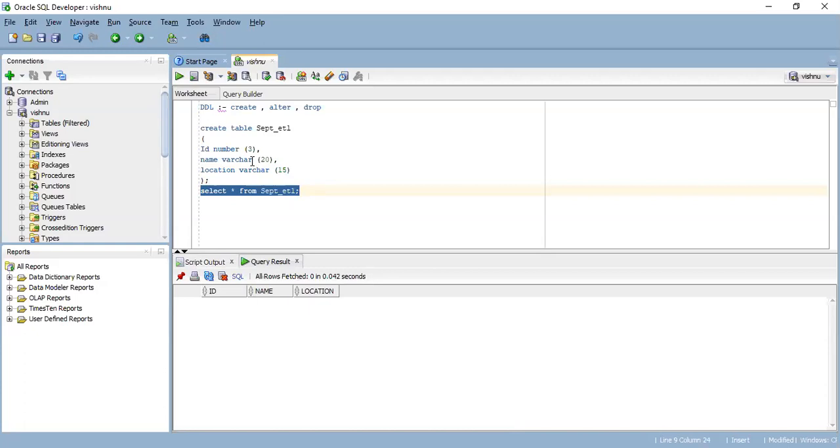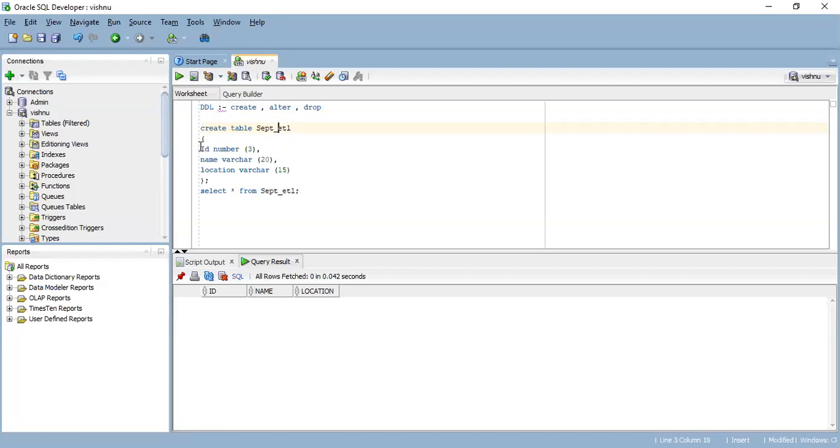But while creating a table, you have to make sure that in the table name there should not be any gap. Means if I want to create a table name like September 1 space ETL, then it will throw an error. If I create one with a space, it is not allowed. So what I can do, you have to mention either an underscore or write it without any space, and then you can create the table. Okay. So this is the very basic step.